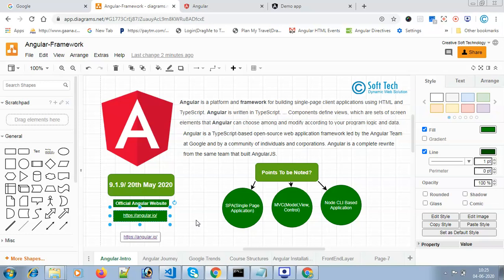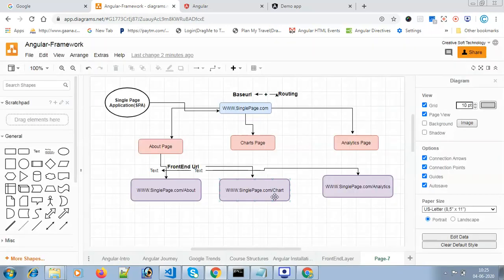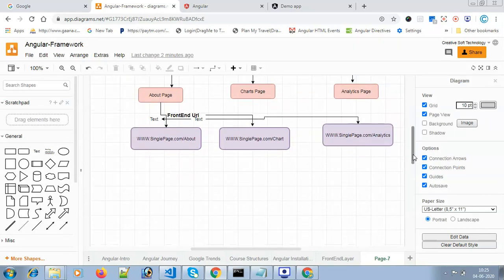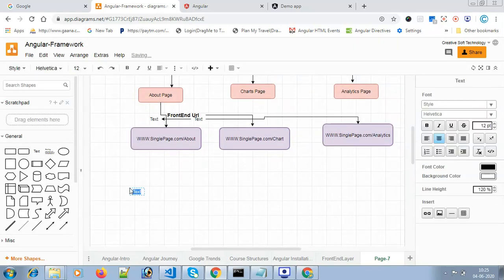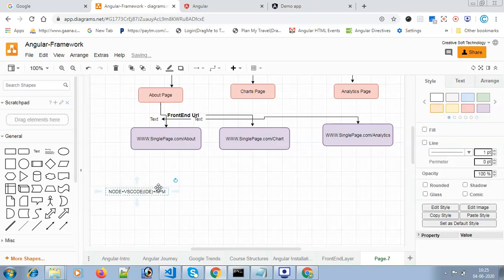We need Visual Studio Code. The prerequisites for Angular are Node.js, your VS Code IDE, and npm, the Node Package Manager. These things are required.